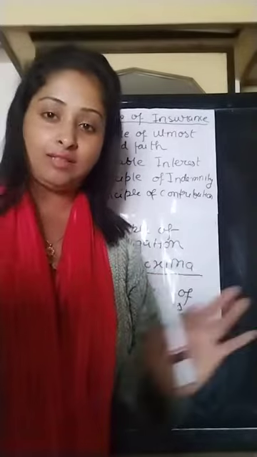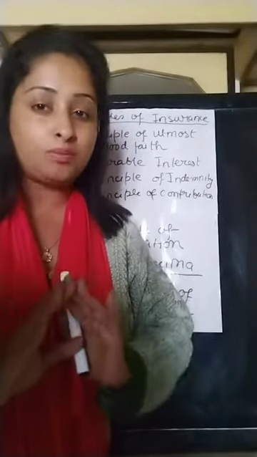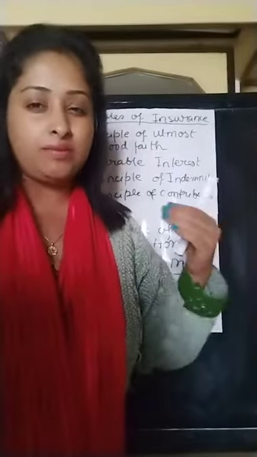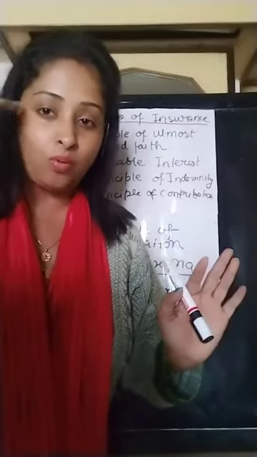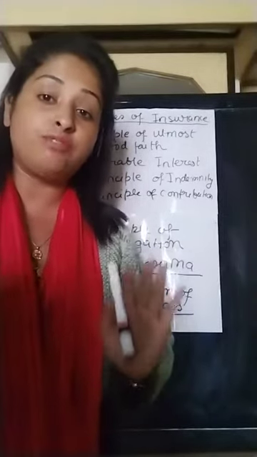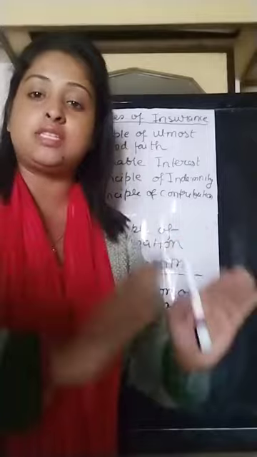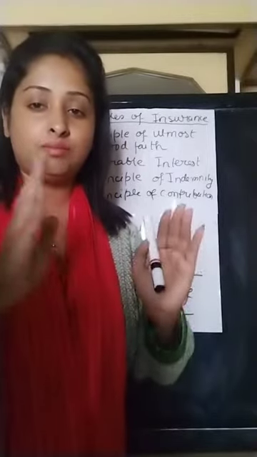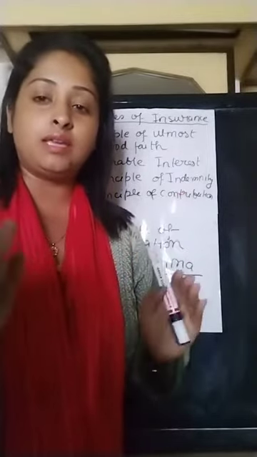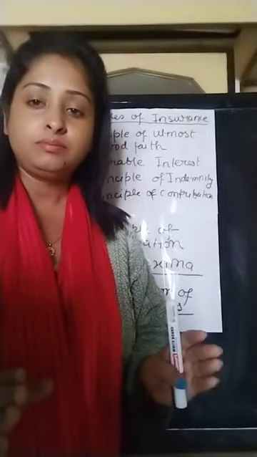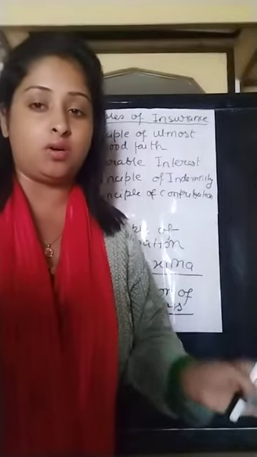Not that I have done the insurance policy, that means I will be totally careless about my property. No, he has to take care of the property fully, though the insurance policy has been made, so that no loss occurs.